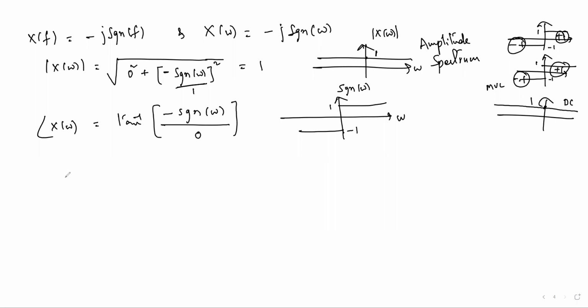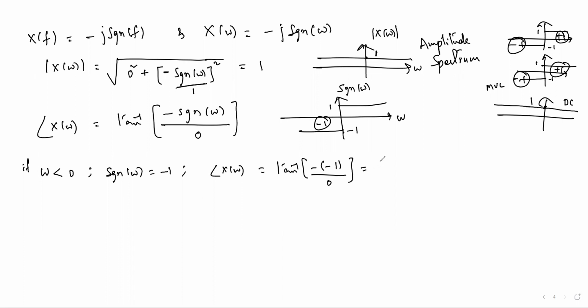Now for the phase, I want to take the left hand side. That means when omega is less than 0, what about the signum function of omega? Observe the diagram, it is -1, right? Then the phase of this function is tan inverse of minus of signum function, which is -1, divided by 0.